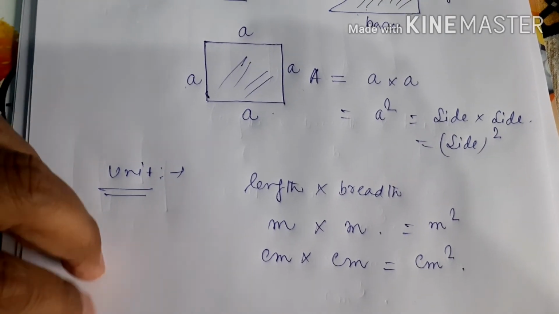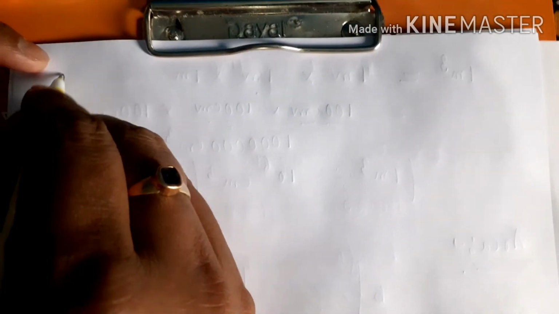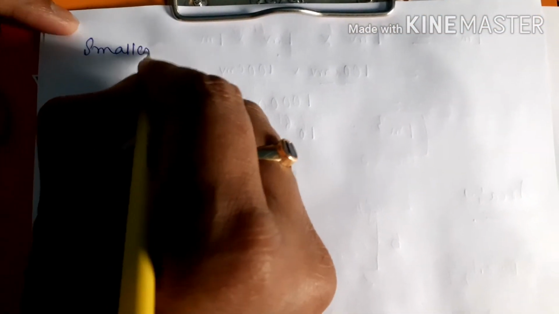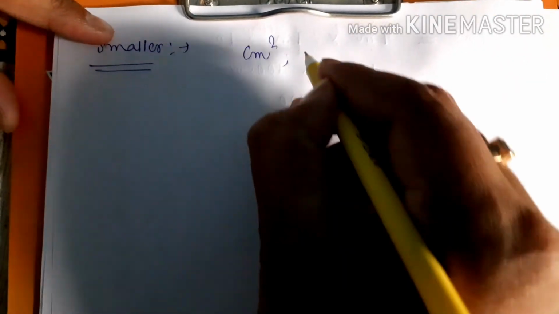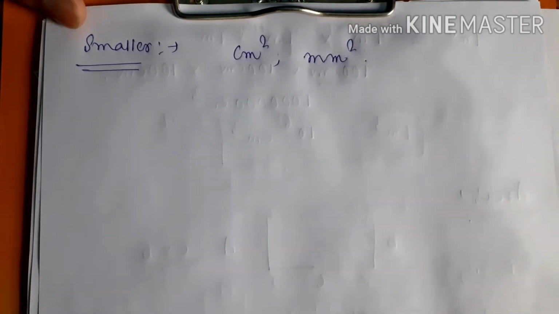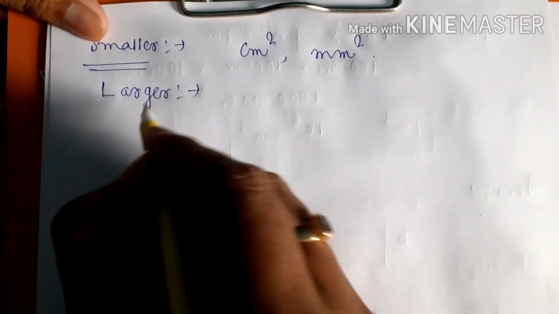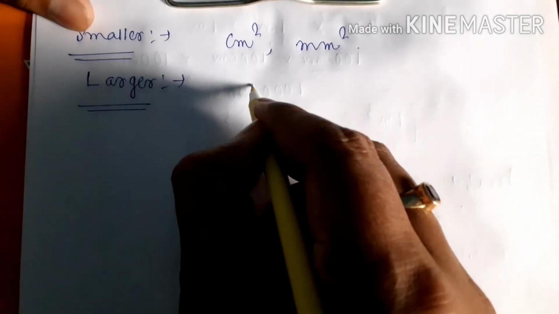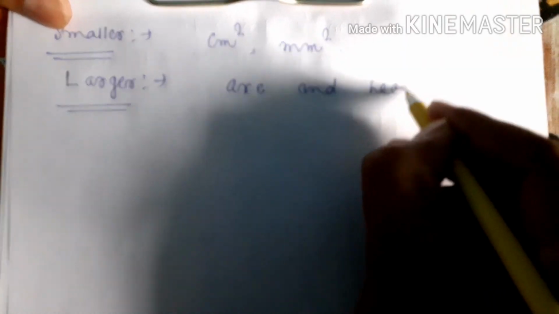Now two types of units are also present, one is the smaller unit and one is the bigger unit. Suppose you are talking about the smaller units, then it can be centimeter square, millimeter square. These are the smaller units of area. Suppose you are talking about the larger units, here two types of units are there. One is R and second one is hectare.